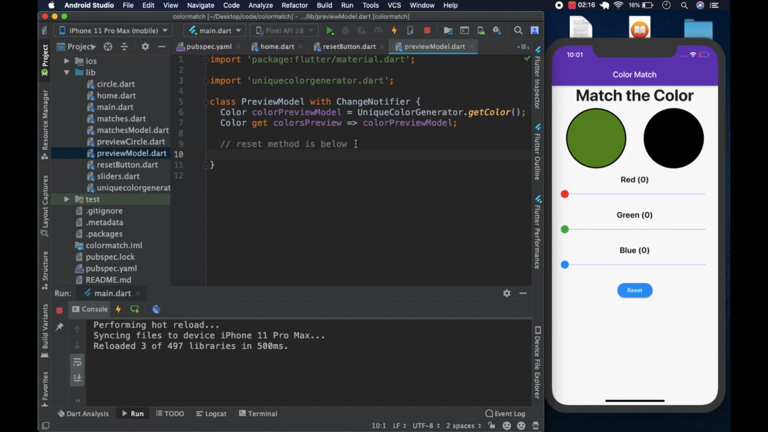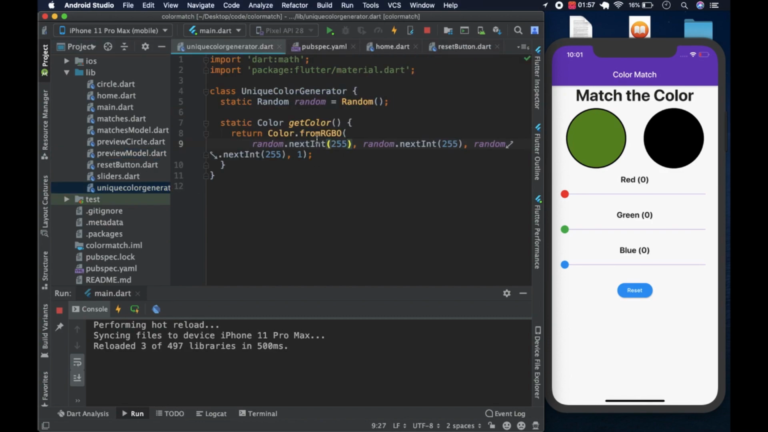We come to the preview model. We had left a comment here, and we could create it. And how we do this, we would just pass into the color preview model the same function, the unique color generator. We could just take this and put it back, and we could take this method and put it in the color preview model.